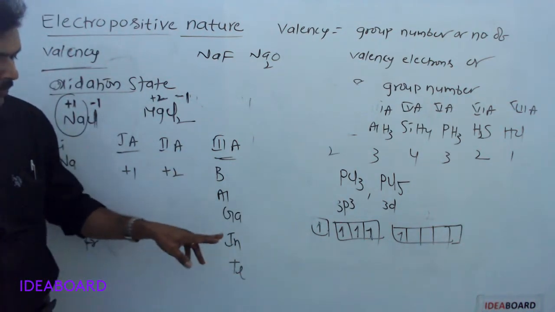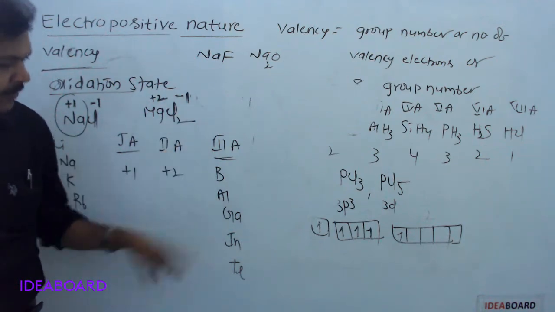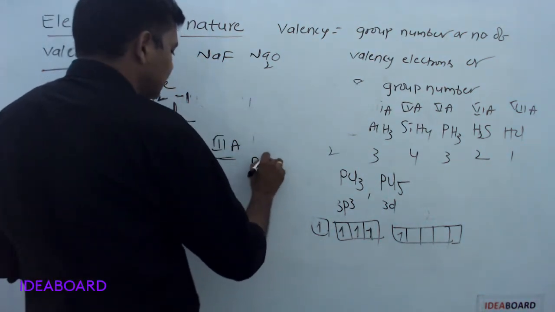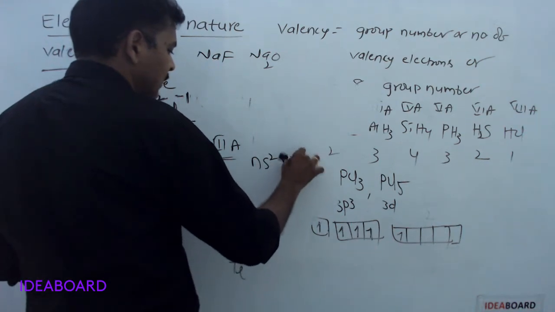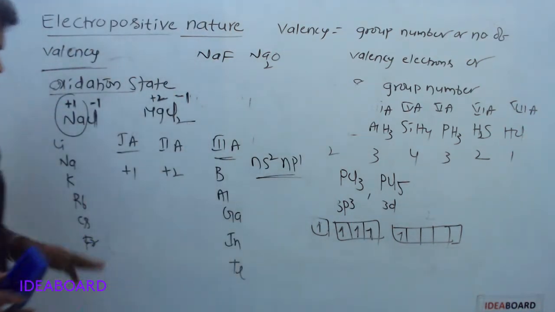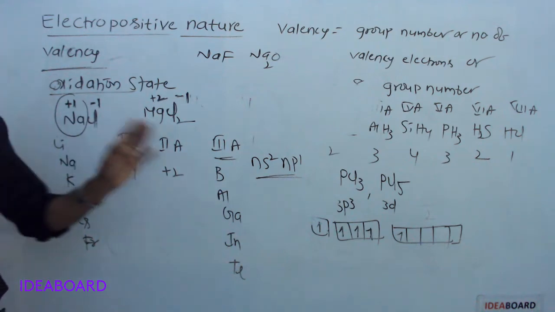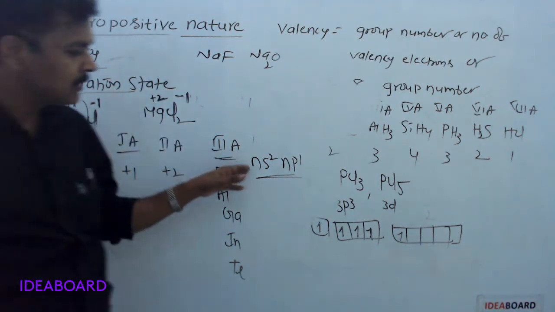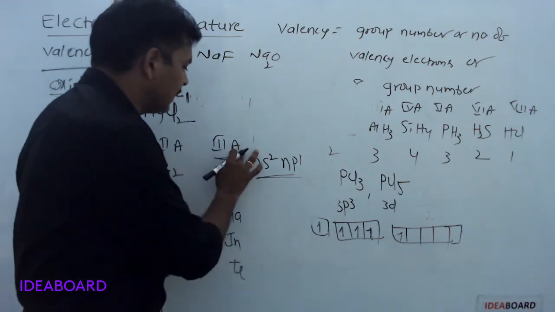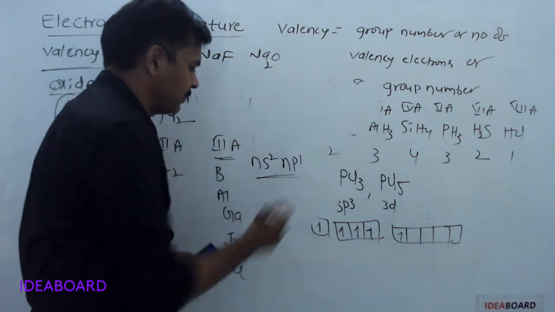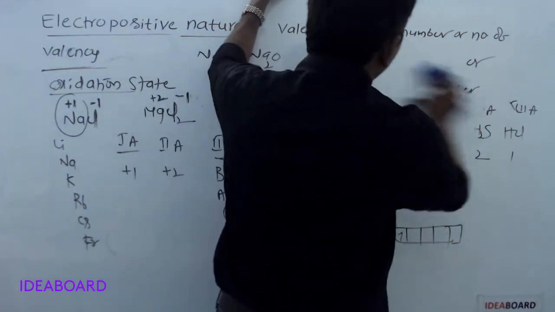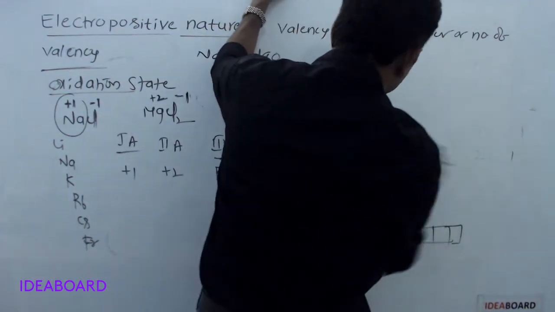Their general valence orbital electronic configuration is ns2np1. For first A group elements, ns1. For second A group elements, ns2. For third A group elements, ns2np1. Third A, 3 valence electrons. For third A group elements, general oxidation state is +3.